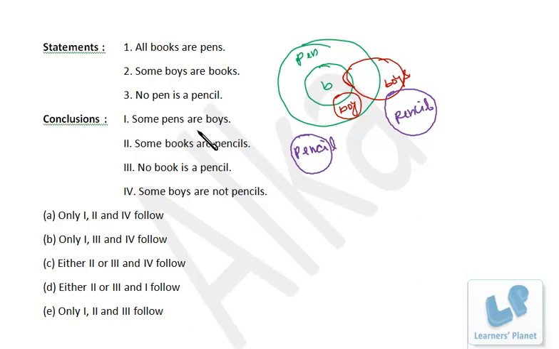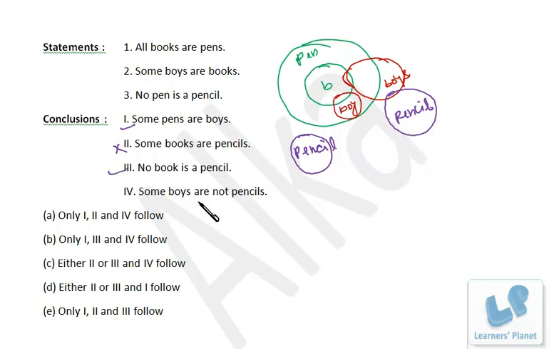The first one, some pens are boys. So we have common portion between pen and boy in this case and this case. So that's definitely true. Some books are pencils. Books and pencils. This is book and pencil. So some books are pencils, it is wrong. Books and pencils, they are disjoint sets. Okay. No book is a pencil. That's true in both the cases. We don't have any common portion between books and pencils in both the cases.